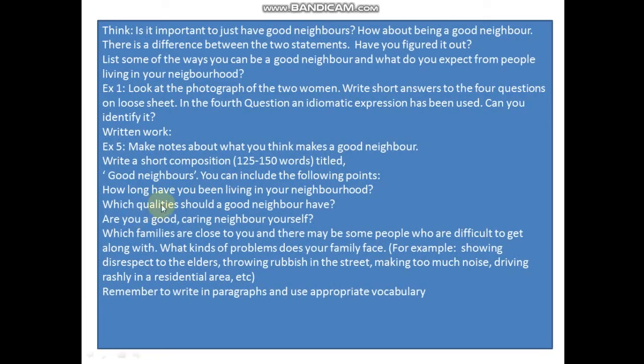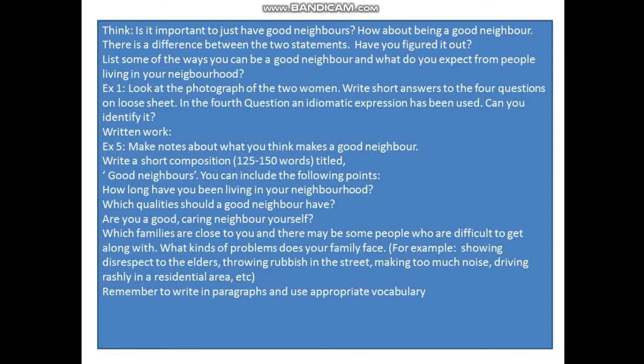Some think it is important to just have good neighbors. How about being a good neighbor? There is a difference between the two statements. Have you figured it out? List some of the ways you can be a good neighbor, and what you expect from those living in your neighborhood. So you will do exercise 1 and exercise 5 by making notes about what you think makes a good neighbor.